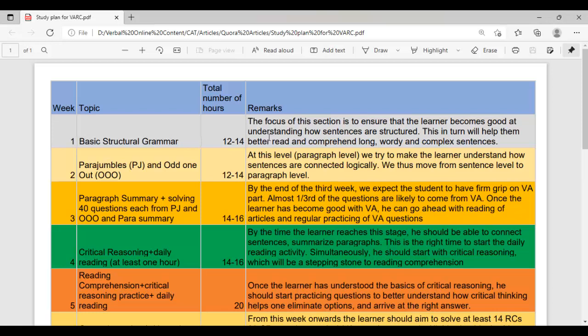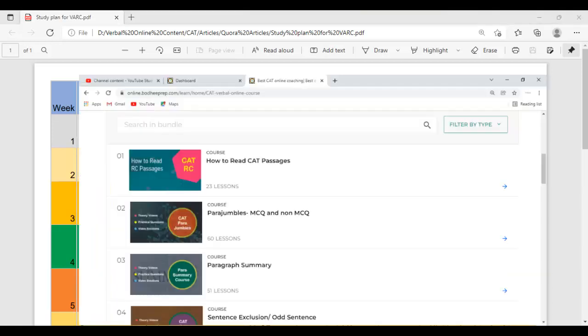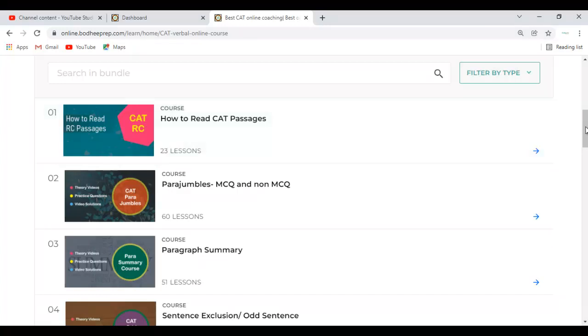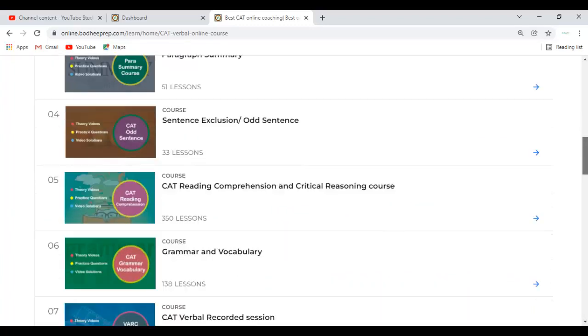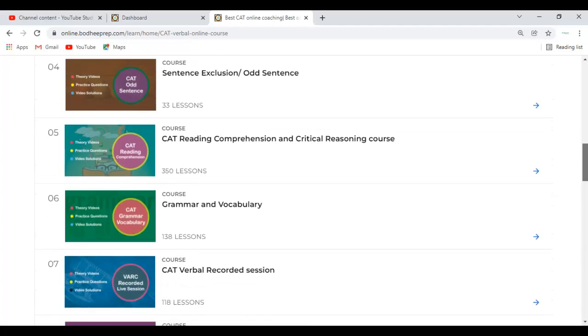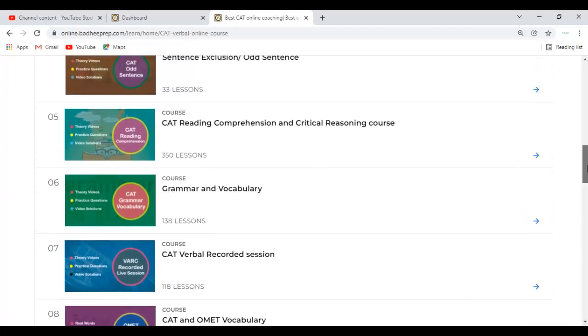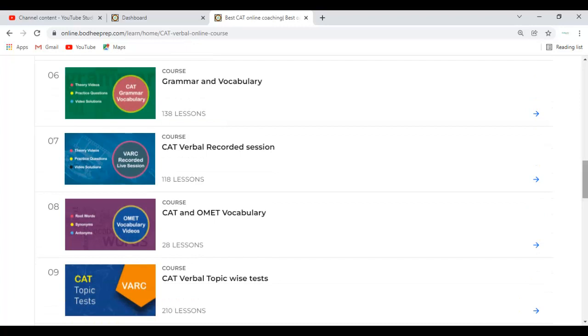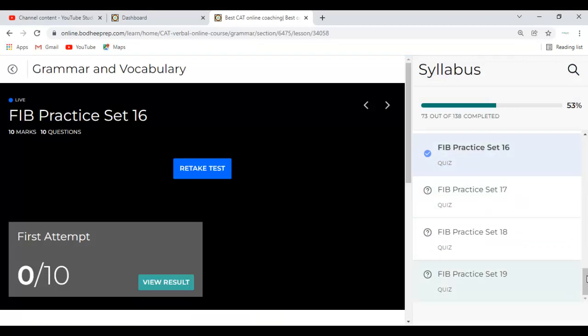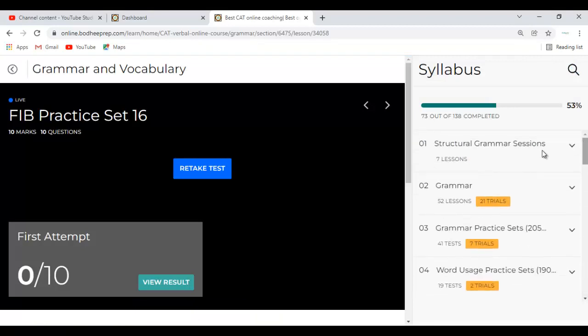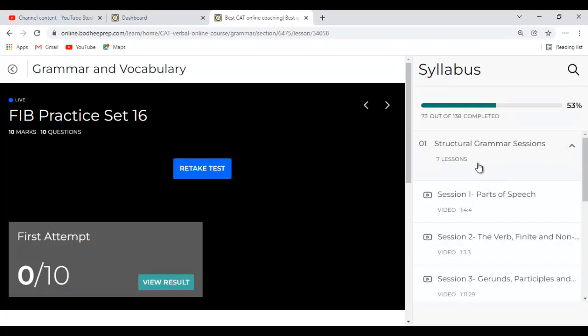Now, how should you plan this? When you have purchased the VARC course, this is where you have the course bundle. Even if you've purchased the full course, you will find these small packets in your full course as well. You have to go to the most important part, that is grammar and vocabulary. This is where you will start. There is no need to go here at random. You will see that we have structural grammar sessions. Right now, we have only 7 sessions, but more will get added.